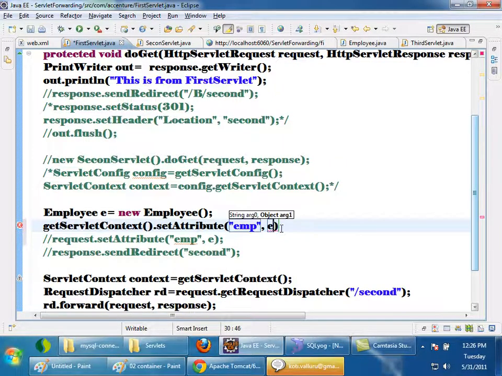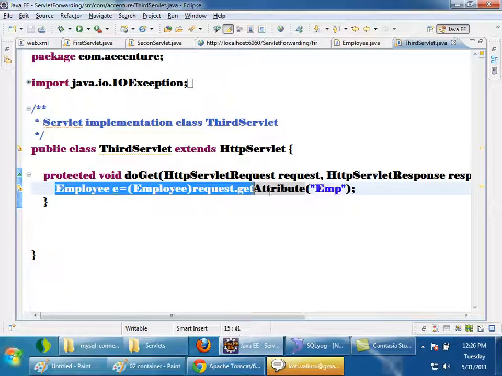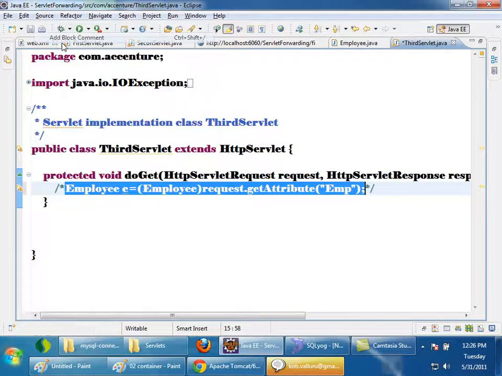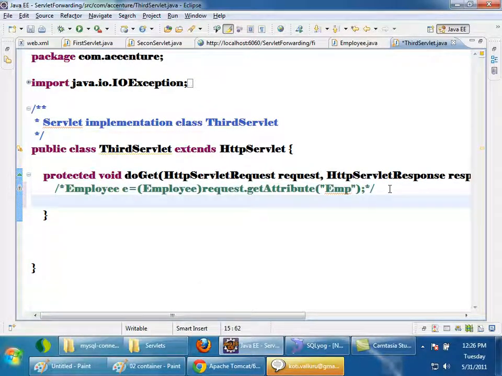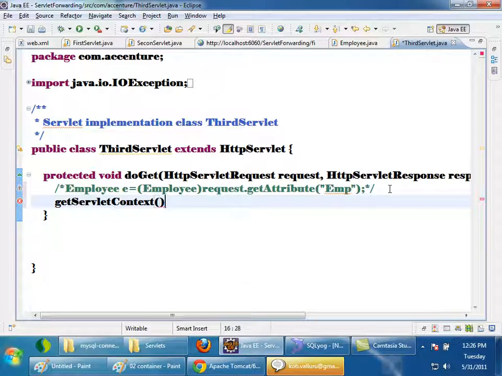Now tell me how many servlet context objects will be there inside the application? Only one. So if I say get servlet context in the first servlet, I'll be getting the same servlet context. Inside the third servlet also, if I say get servlet context, I'll be getting a reference to the same servlet context object. If I say get attribute, I'll be getting the same employee object.